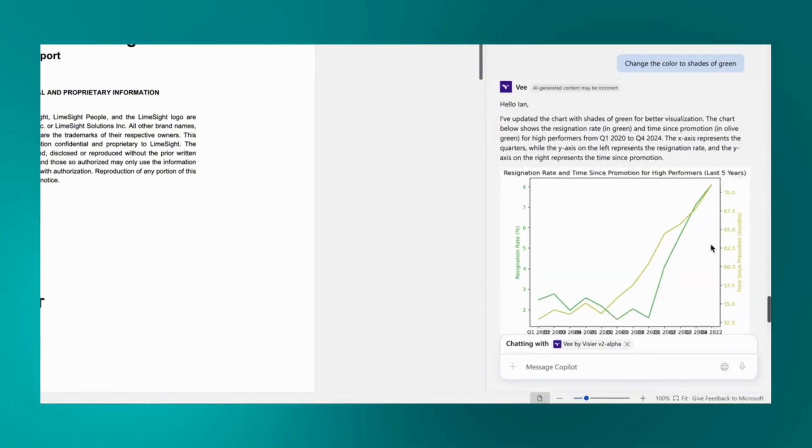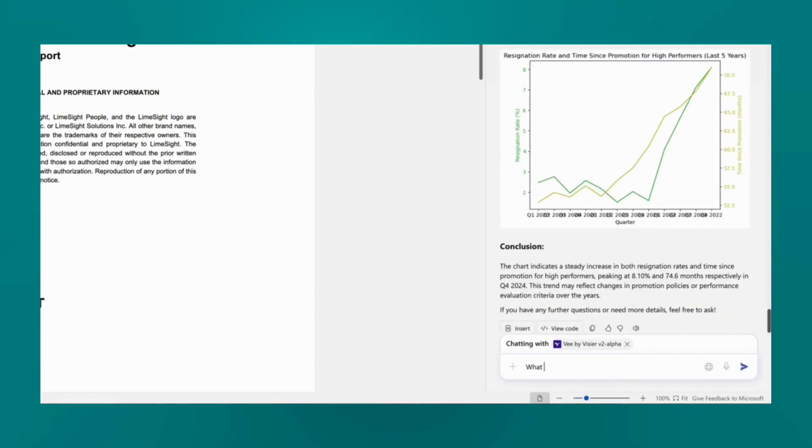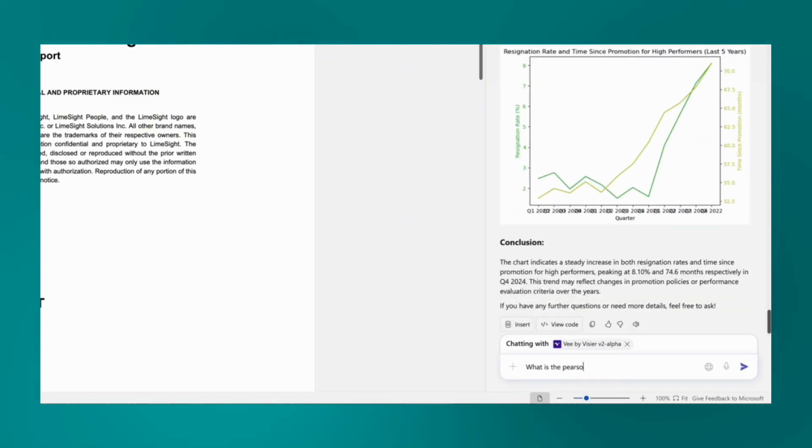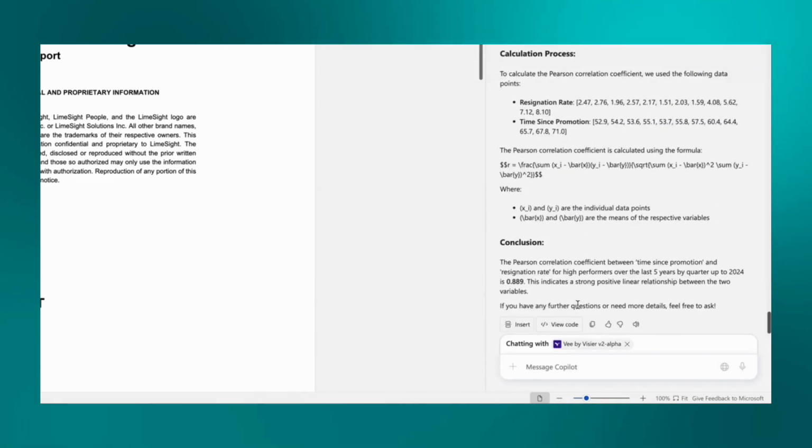And to push this functionality even a bit further, I will ask V what the Pearson correlation coefficient is. Some of you might be thinking that we need to also check whether this data is in fact normally distributed. You can definitely do that here as well. Unsurprisingly, the answer reveals a strong correlation.